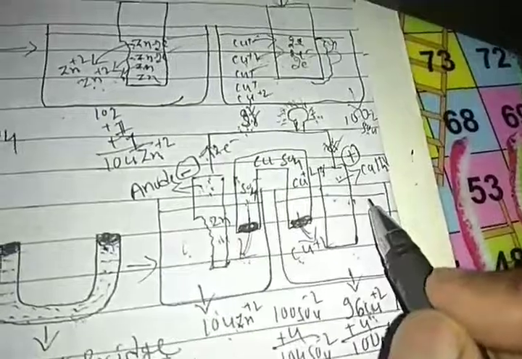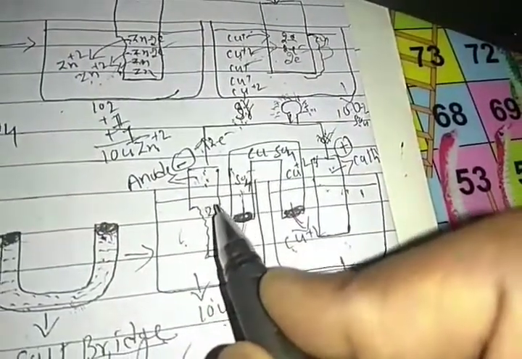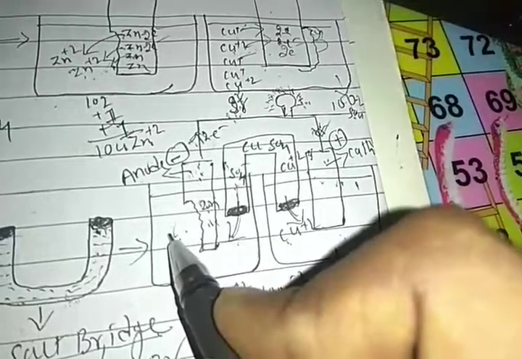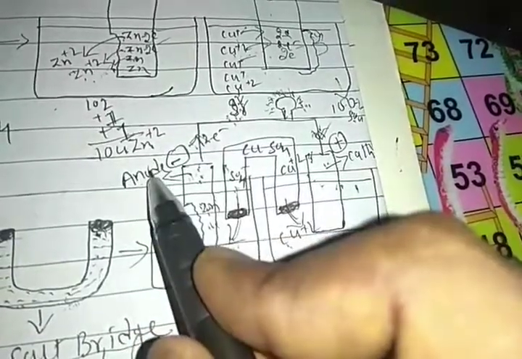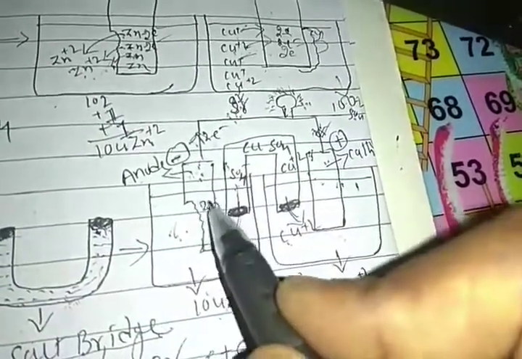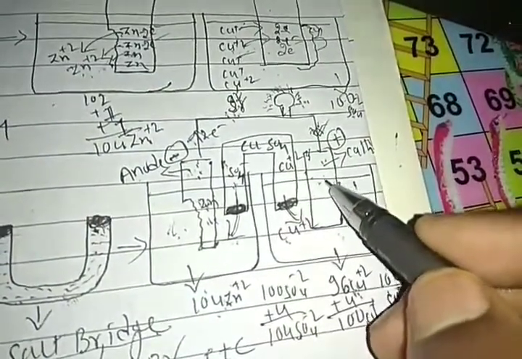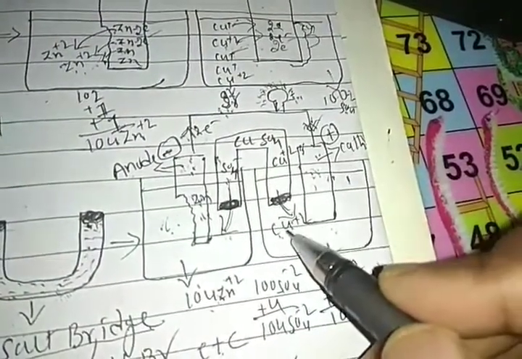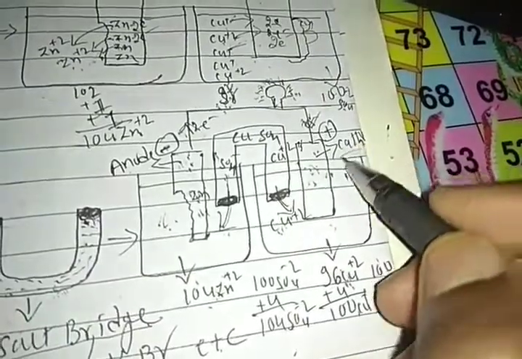Here it is opposite, students, because at zinc oxidation takes place, and the element that undergoes oxidation is called the anode. At the anode the electrons are deposited, so that's why it is negative. And copper donates electrons to the copper ions, and here reduction of copper ions takes place, so that is the cathode.